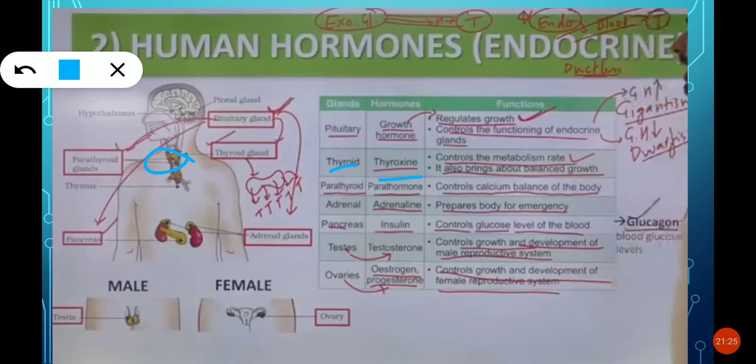It should not be more, and it should not be less. Iodine is very important in our body to convert thyroxine into useful substances that can be taken by our body. Very good.